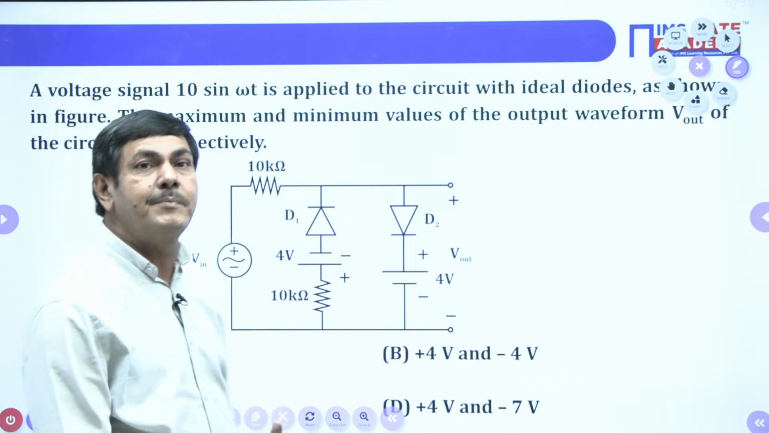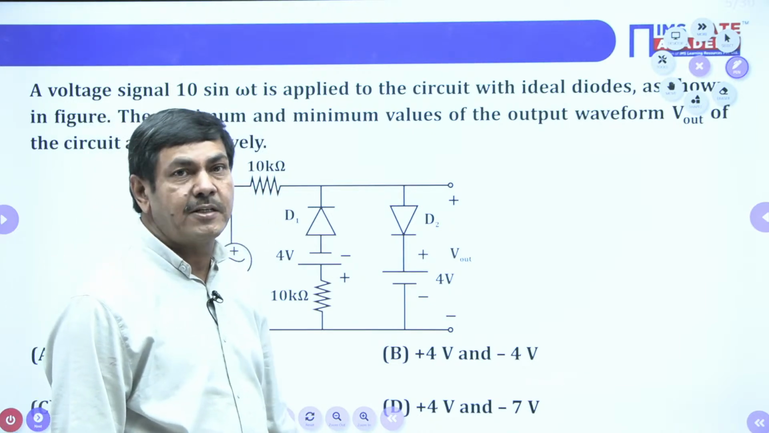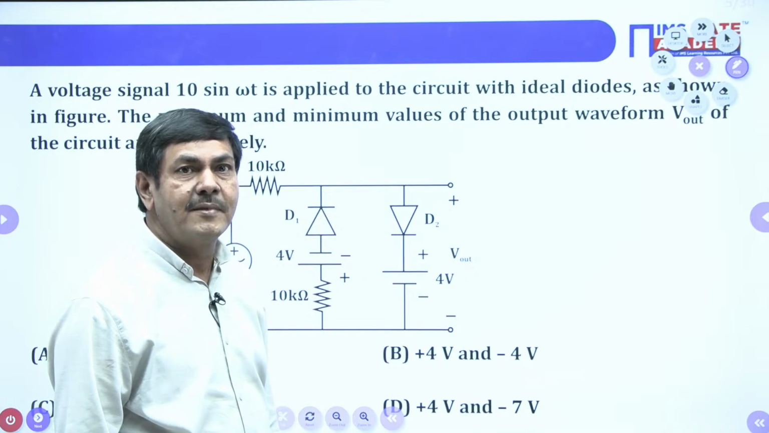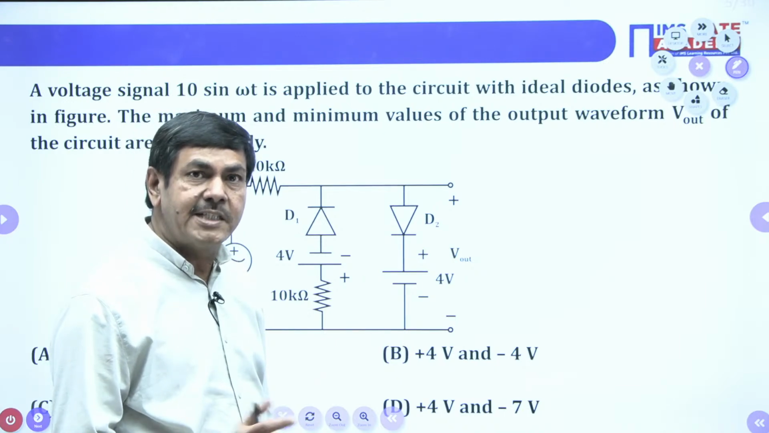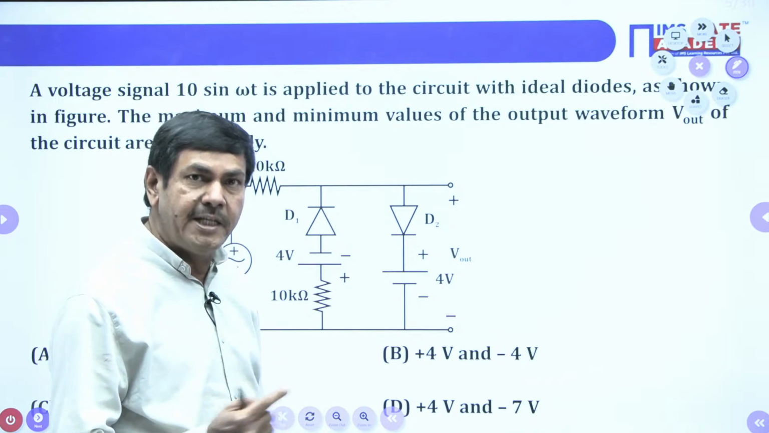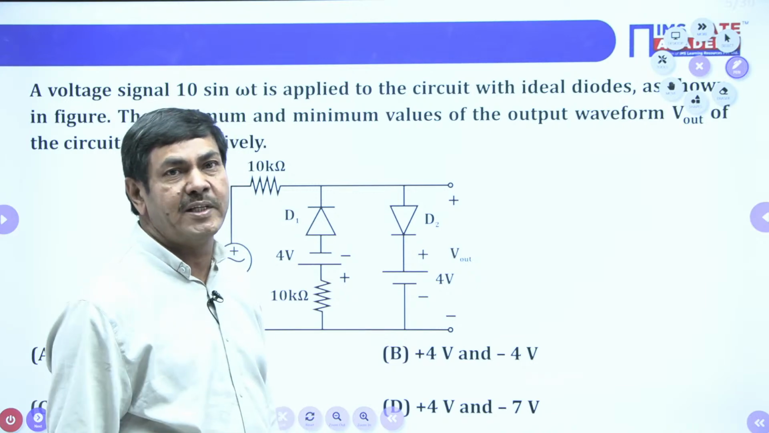This is nothing but the clipping circuit only now. But I think the students know well about the clipping circuits. Why are clipping circuits used? What does a clipping circuit mean? To remove some portion of the signal at the output. If you want to eliminate or truncate some portion of the signal, at that time we are going to use the clipping circuits only here now.